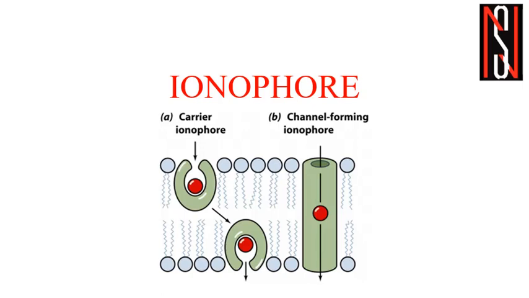So hydrophilic means that it will attract a particular ion, and the exterior surface of an ionophore will be hydrophobic, because in that case it will allow the complexed ion in its pocket to cross the hydrophobic cell membrane.